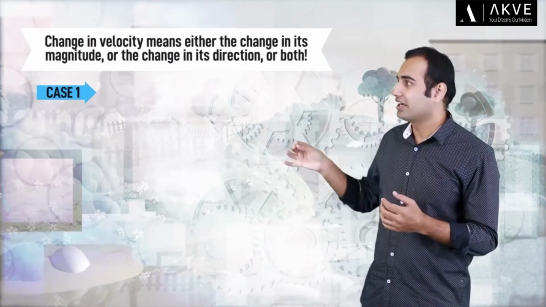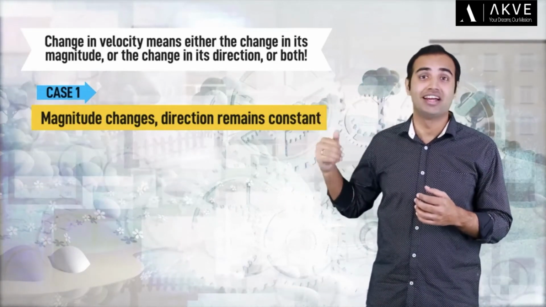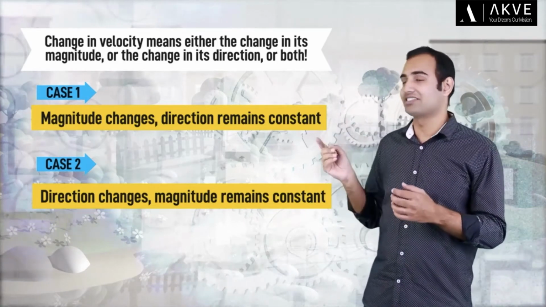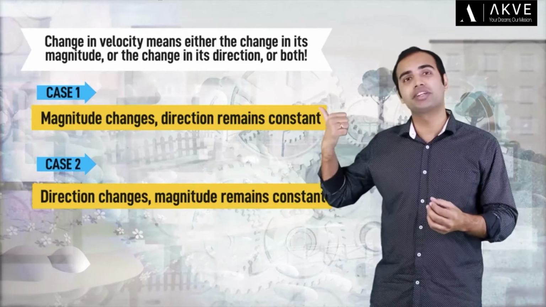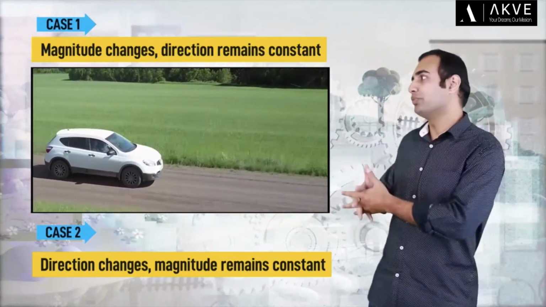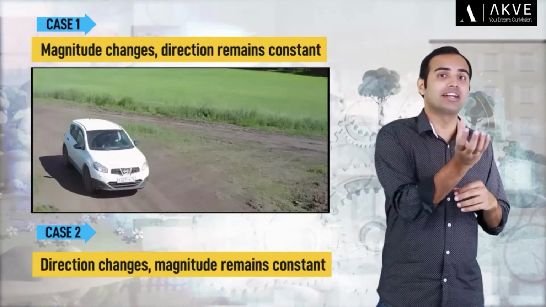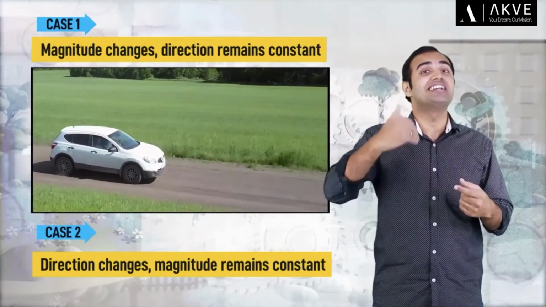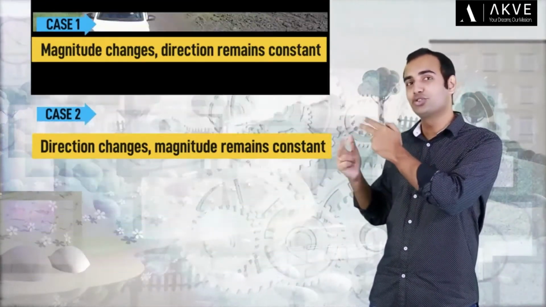Now, based on this, I can think of two cases. In the first case, the velocity's magnitude changes while its direction stays constant. And in the second case, the velocity's magnitude stays constant while its direction changes. Now, what do you think could be a good example for our case 1 here? You see, any object accelerating along a straight line would be an appropriate example for case 1. Because when an object accelerates along a straight line, its direction stays the same while the magnitude of its velocity increases.